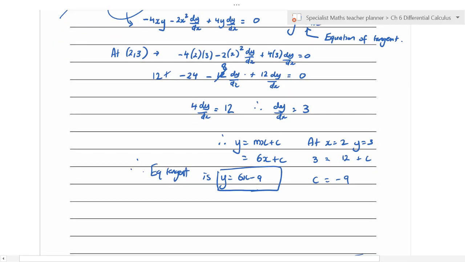And so now what we've got is y is equal to 3x plus c, and then we sub that in at x equals 2, y equals 3. That's going to be 6 plus c. So c is equal to minus 3, like so.